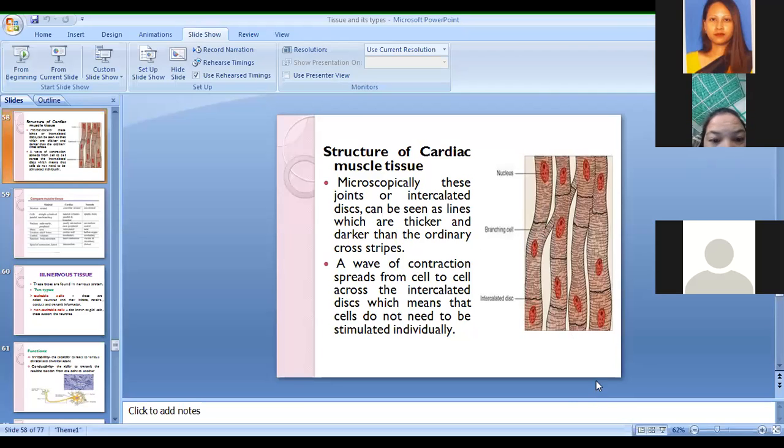Okay, so I will stop now. Please rejoin again after 10 minutes. After that, I will take a few more slides for today, because in the next class I will cover tissue regeneration and the membranes and glands. So with this I will finish up the first unit on cells and tissue.